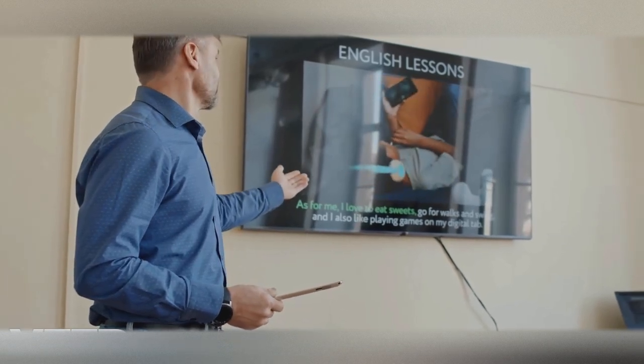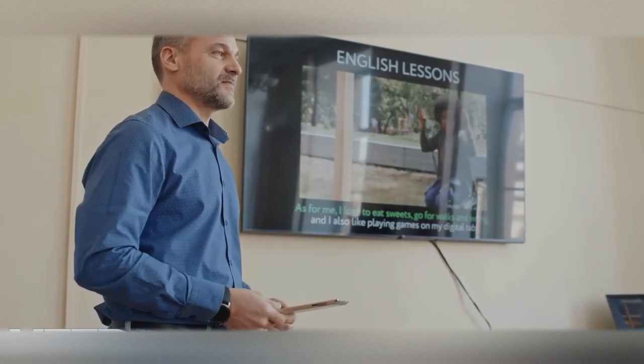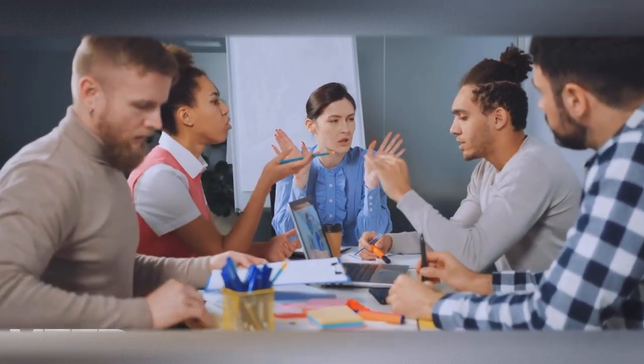These modal verbs are more than just words. They shape our communication, allowing us to express nuances in meaning. They help us navigate through conversations, making our intentions clear and our statements precise.